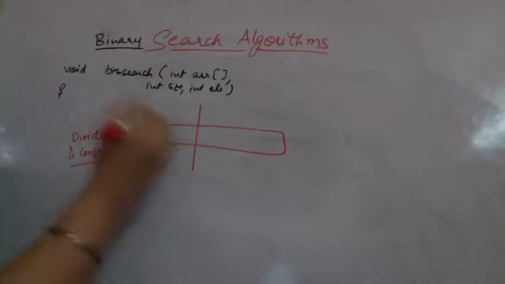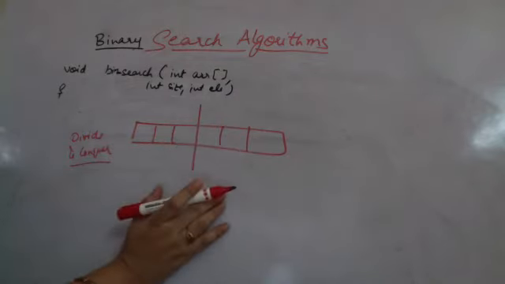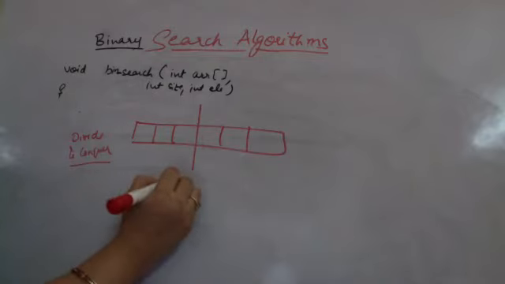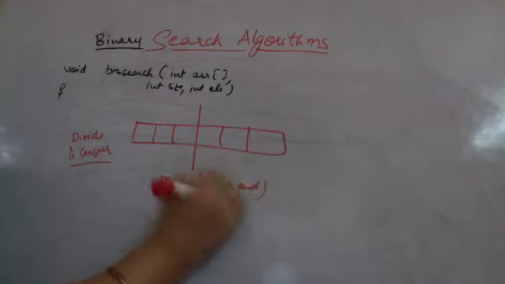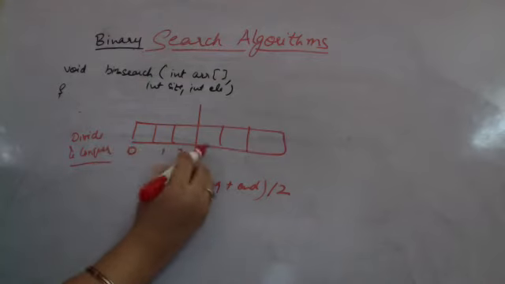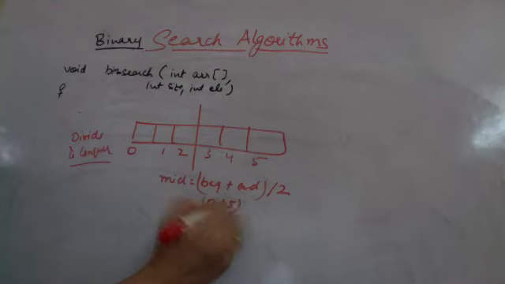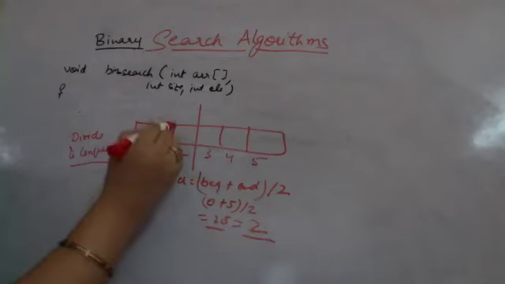So if I'm having supposedly an array of some elements here, I exactly divide it into two halves and I check the middle element. So what I do is middle is equal to (beginning plus end) divided by 2. So if this is my array beginning from 0, 1, 2, 3, 4, 5, middle is (0 plus 5) by 2. This comes out to be 2.5. I am taking the integer part, so the decimal part would automatically be dropped. It will be 2. So this becomes my middle element.